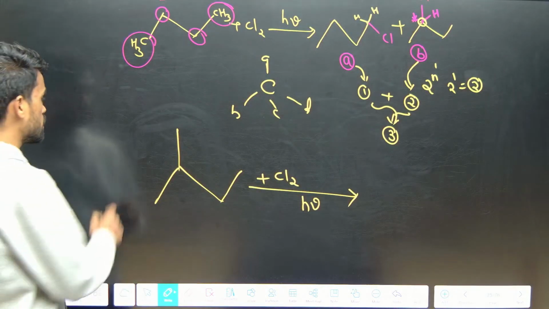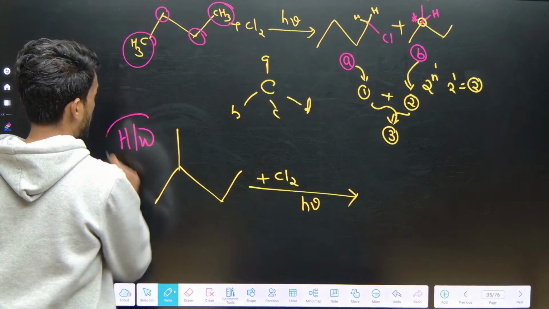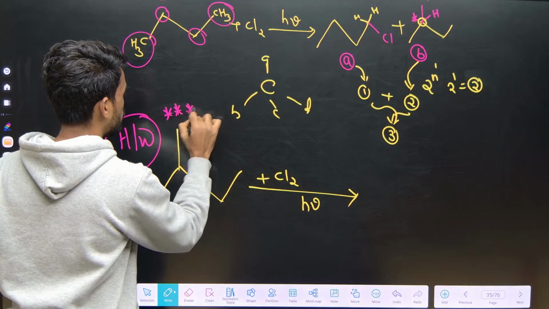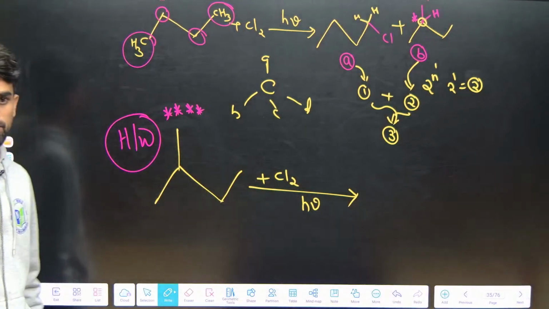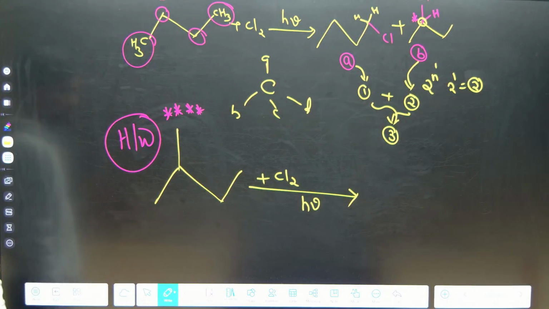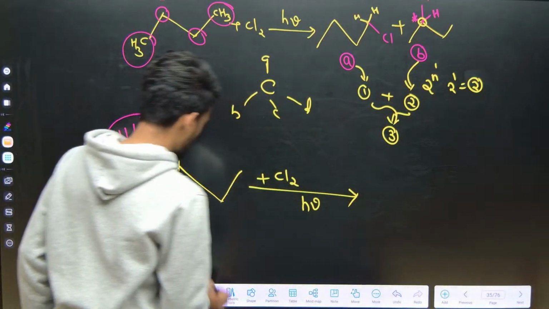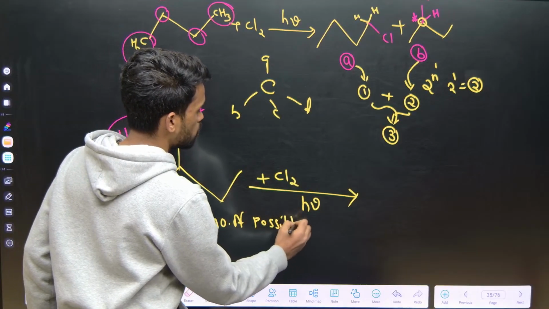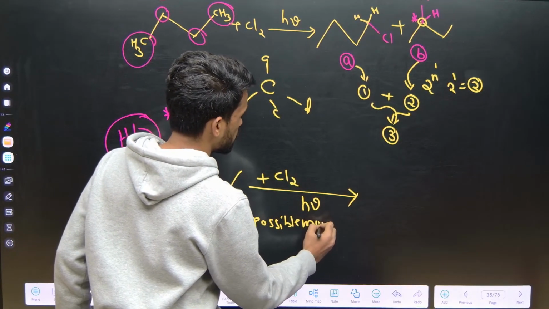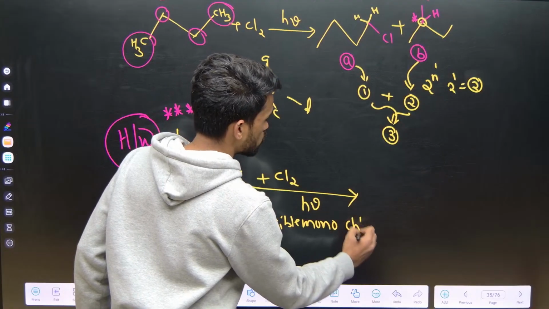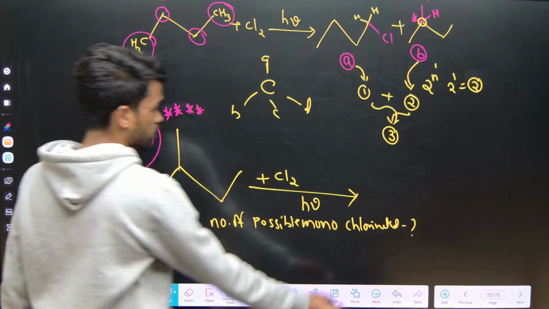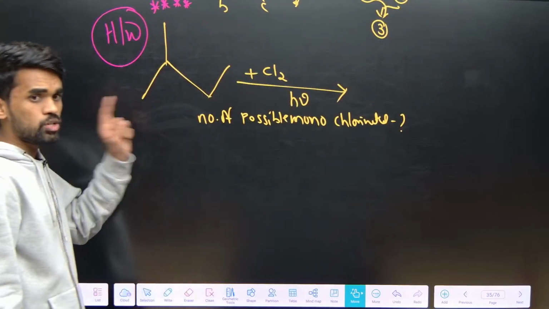Take it as homework and give me your answer in the next class. And guys, this is a very repetitive question in your exams, a very repetitive exam question I am saying. Tell me the number of possible monochlorinated products. This is your question. Next one, you need to answer me this.